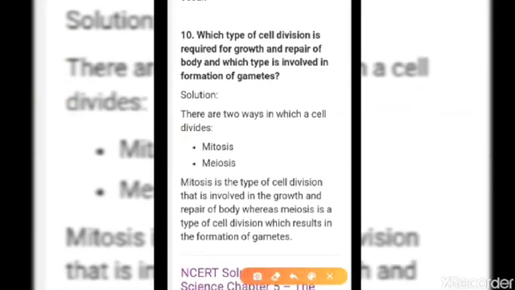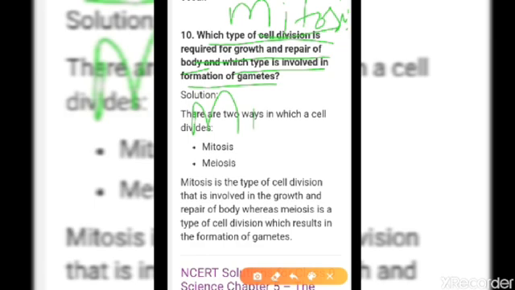Here, which type of cell division is required for growth and repair of the body? See, whenever growth and repair and cell division come together, remember mitosis will come. Now which type is involved in the formation of gametes? If the formation of gametes comes, remember it will be meiosis.